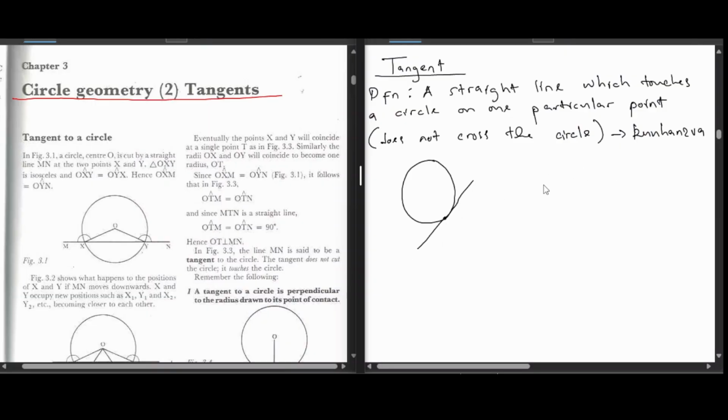And it might not be your first time hearing about tangents if you did the topic quadratics, where we used a tangent to approximate, to calculate the gradient of a quadratic curve. So this is the same concept. A straight line which touches a circle on one particular point. That is what a tangent is.